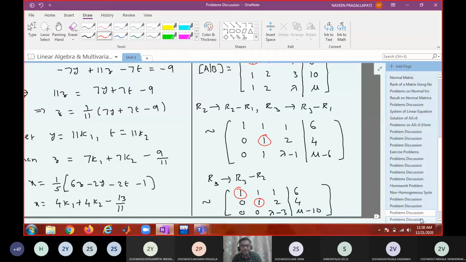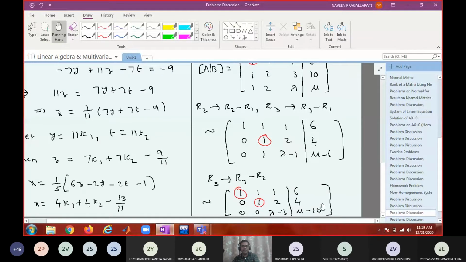So when can you say it is not having any solution? The system will have no solution when these two are having different ranks. Coefficient matrix rank should be different from augmented matrix. So how can you achieve that? Either lambda minus 3 is equal to 0. If lambda minus 3 equal to 0, what will be the rank of the coefficient matrix? 2. Then what about mu? Mu should not be equal to 10.